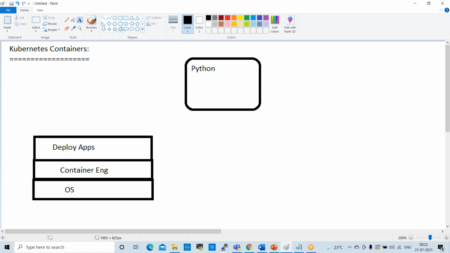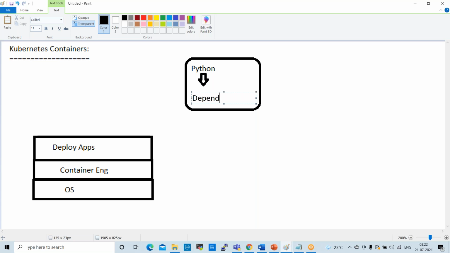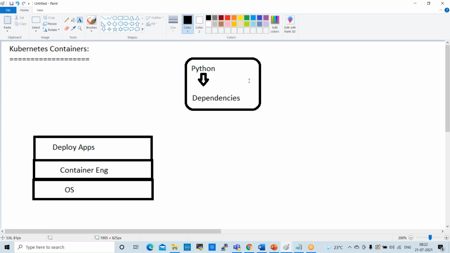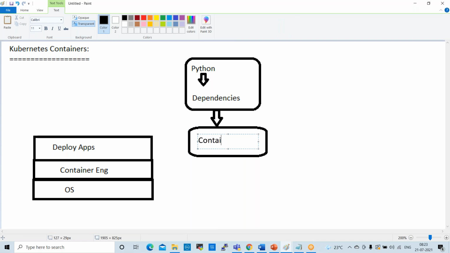This Python application will depend on some dependencies, and these dependencies will depend on the container engine. This is the container engine, and it will depend on the operating system.